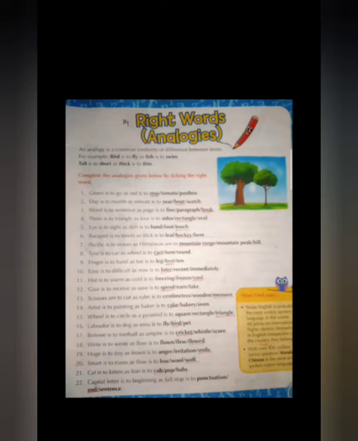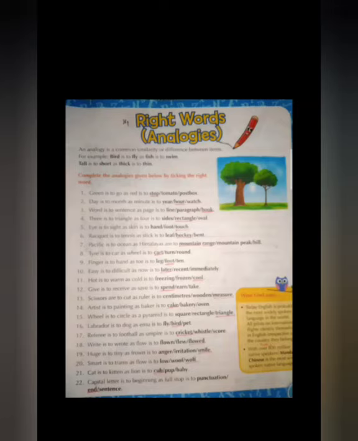Ninth one. Finger is to hand as toe is to foot. In the hand we have fingers. In the foot we have toes. Underline foot, F-O-O-T. 10th one. Easy is to difficult as now is to later. Underline later.